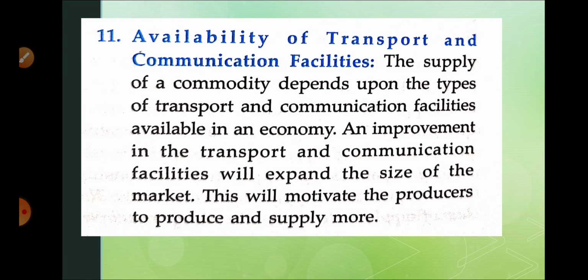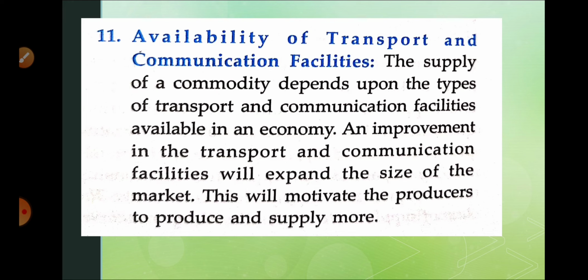availability of transport and communication facilities. We know well that if transport is better, then more supply will be in the market, and if transport is not better, then supply of the commodity will be affected. For example, you have set up a sugar mill in Badhapur jungles or in Kordwar jungles. There many wild animals are there, no transport facility is there, and landslides are there. Sometimes heavy rain creates problems in transportation, so the supply of your sugar will be less in the market.